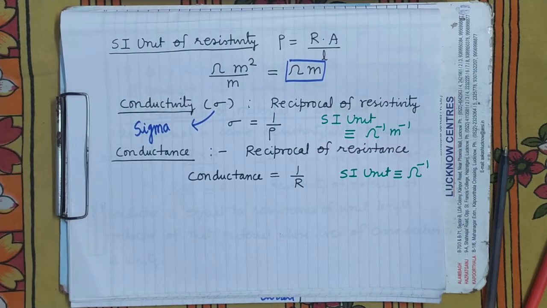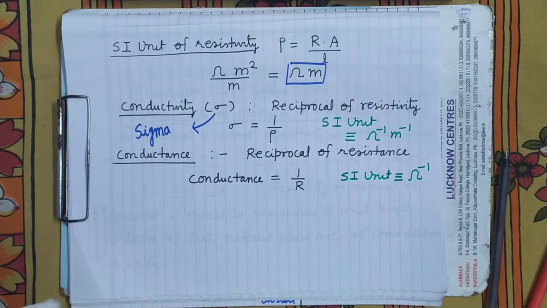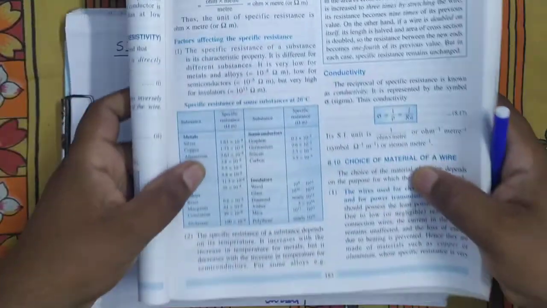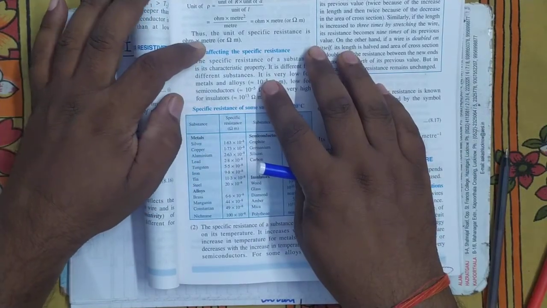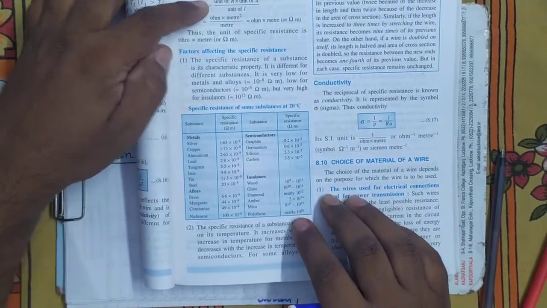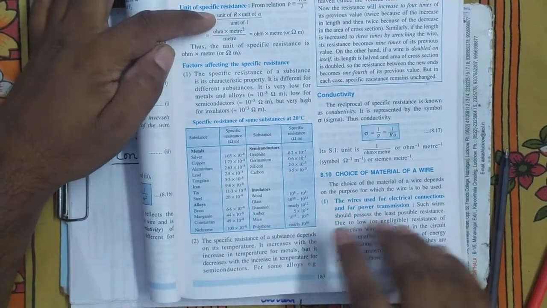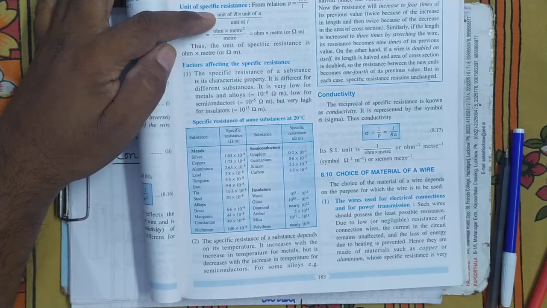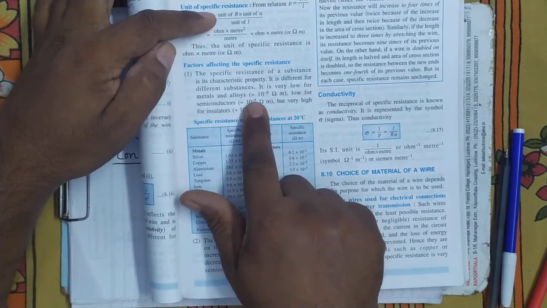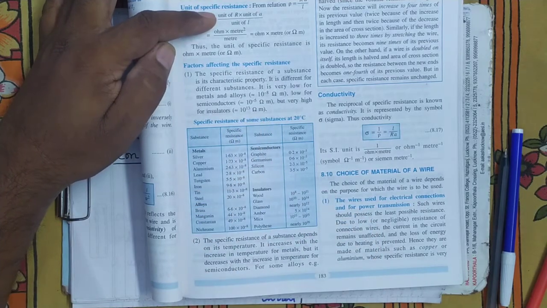Now after this, factors affecting the specific resistance. That I am going to explain from your book. There is a table, so you can see in your book also. The specific resistance of a substance is the characteristic property. It is different for different substances. Its value is different for different substances.